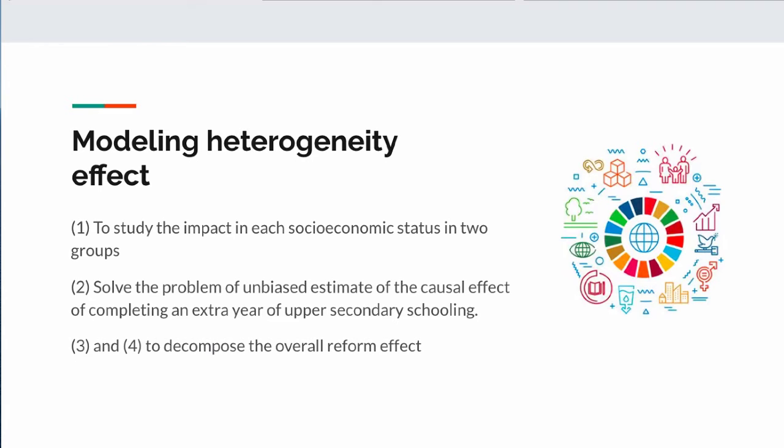The second regression is to solve this problem. They use the exogenous variation in the length of training programs according to the pilot scheme to evaluate the reform. Any reform effect that reduces inequality may be driven by a resource or a return effect or both. So the third and fourth regression are to decompose the overall reform effect in these two pathways.